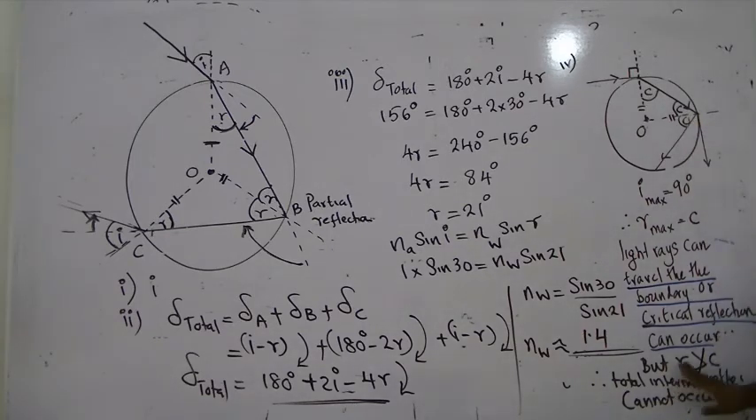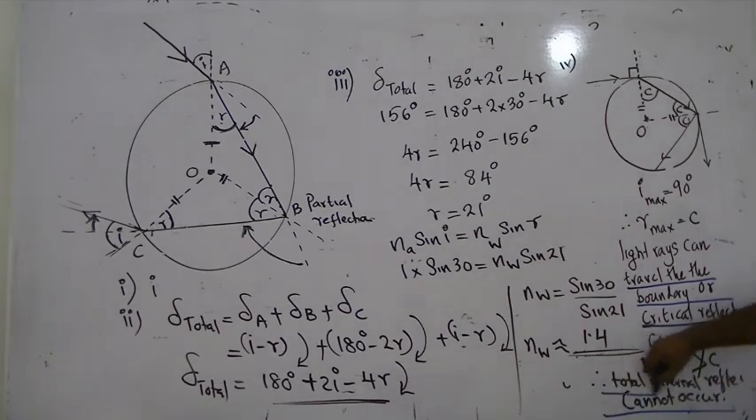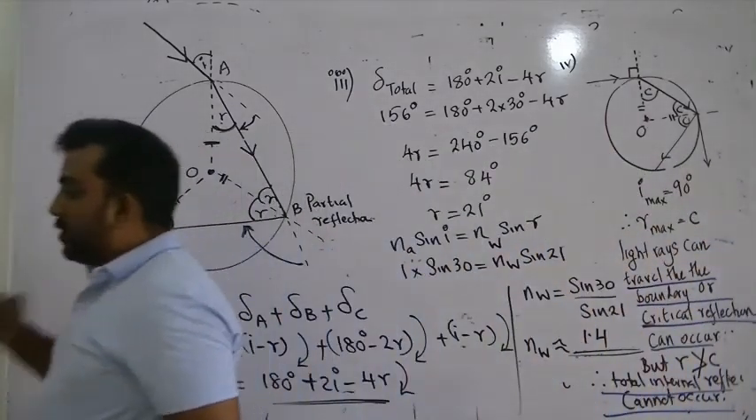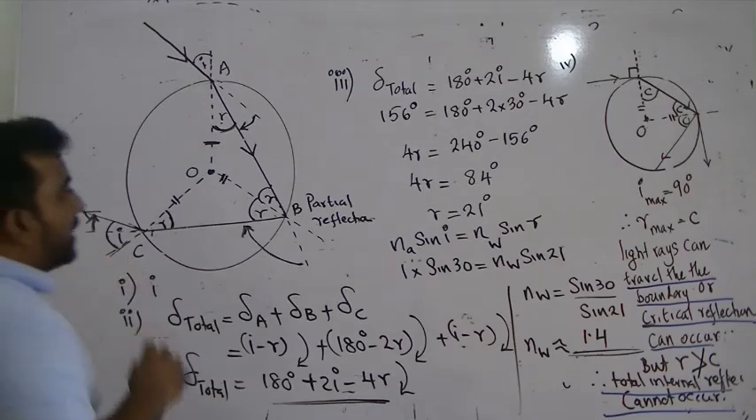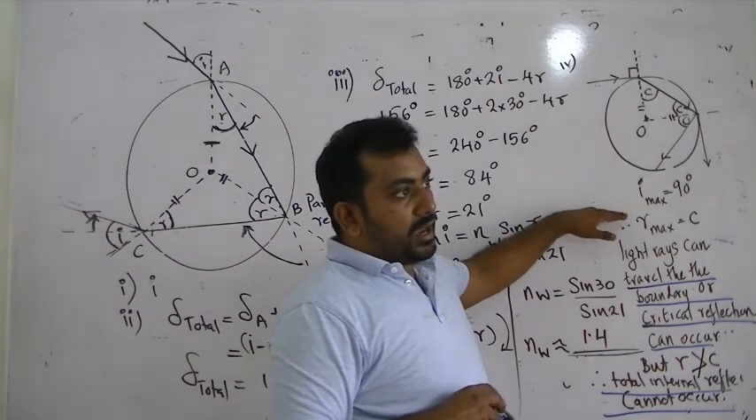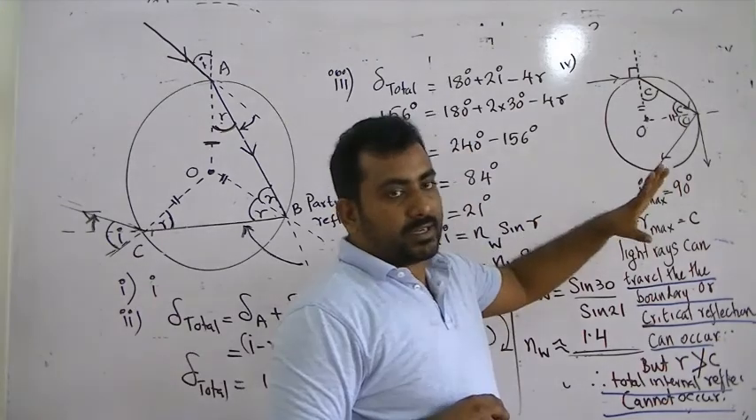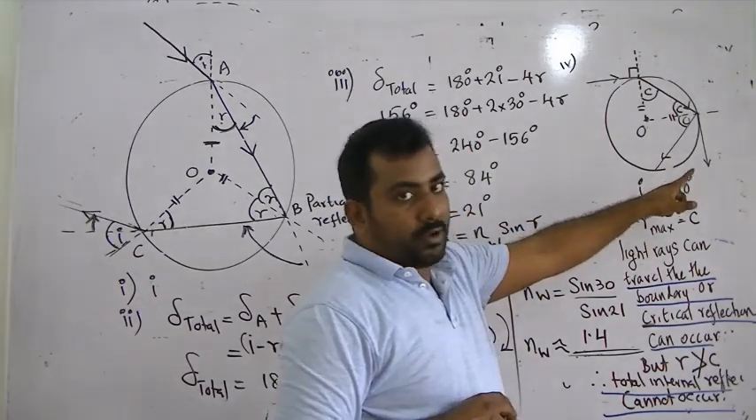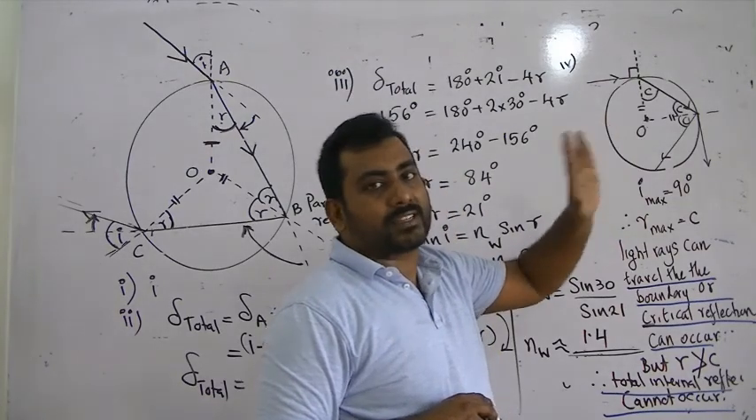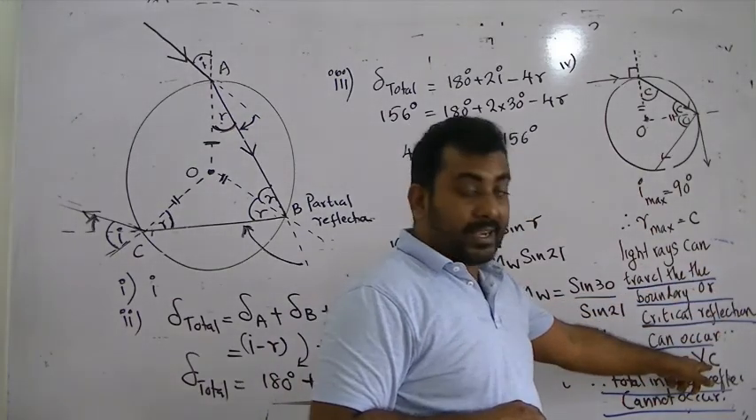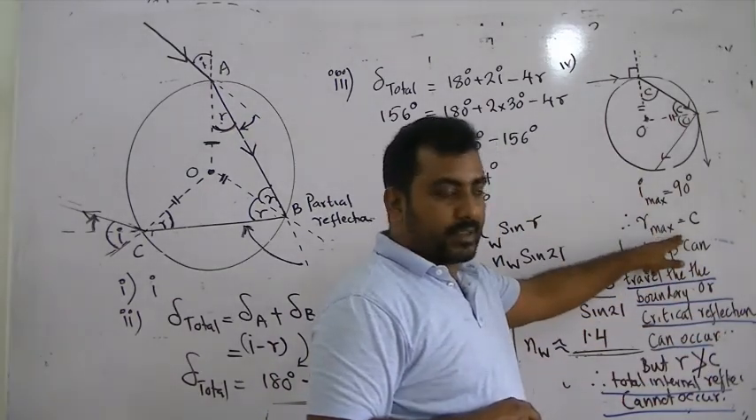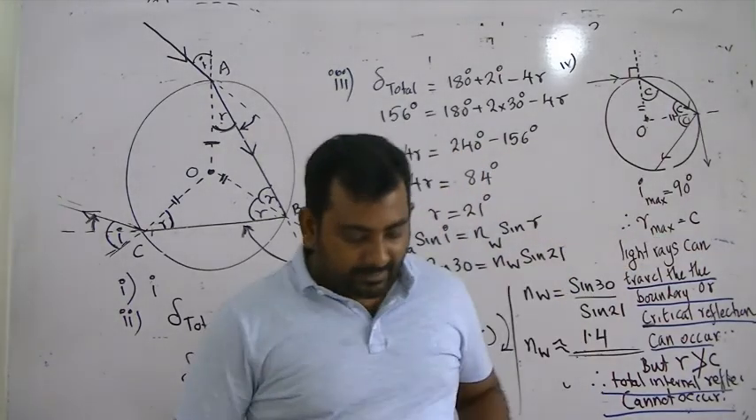But this angle R can never be greater than the critical angle, which means total internal reflection can never occur. Why? Total internal reflection will occur if R is greater than the critical angle. Now in this case, R can never be greater than the critical angle. When I max is 90, R max is C, critical reflection or traveling along the boundary can occur. But total internal reflection can never occur. Okay? So total internal reflection will never occur.